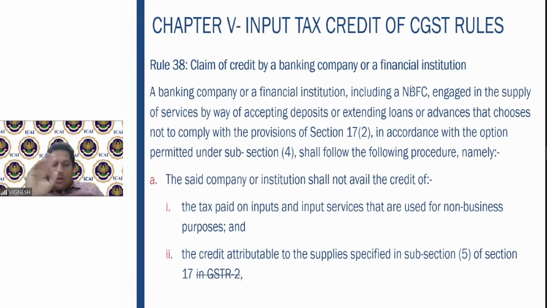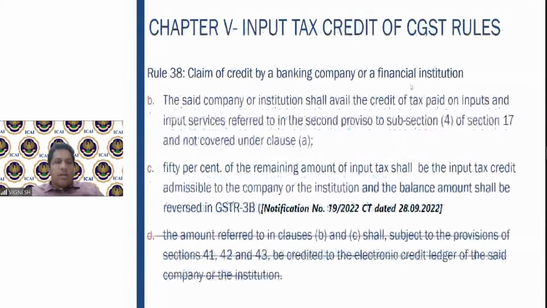First, it will not avail the credit of tax paid on inputs or input services that are used for non-business purposes. Any inputs or input services procured for non-business purposes, we should not claim the respective input tax credit. You should not claim the credit attributable to the supplies specified in 17 subsection 5. In GSTR 2 now is no longer relevant. So whatever ineligible credits are given in 17 subsection 5, you cannot claim that. Inputs used for non-business purposes, you cannot claim that. And then